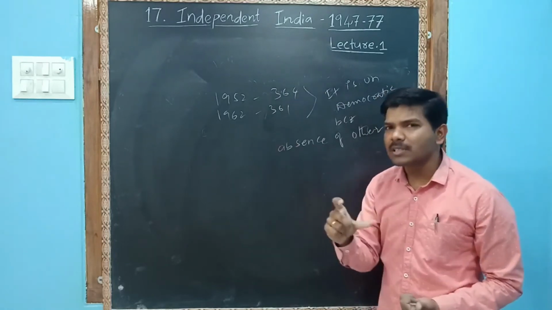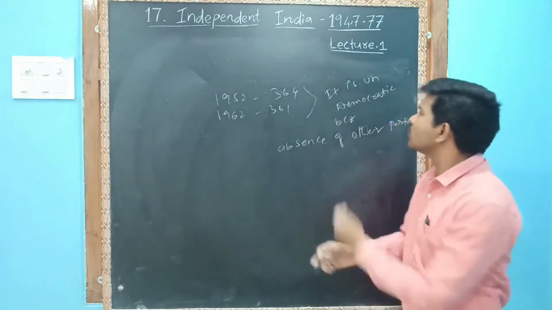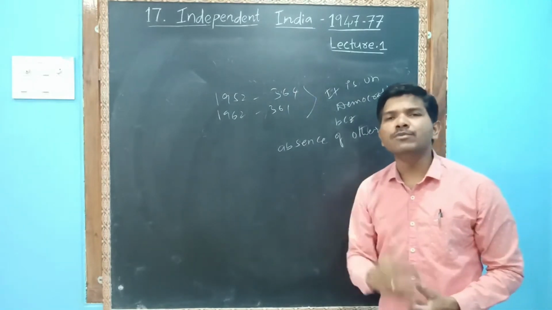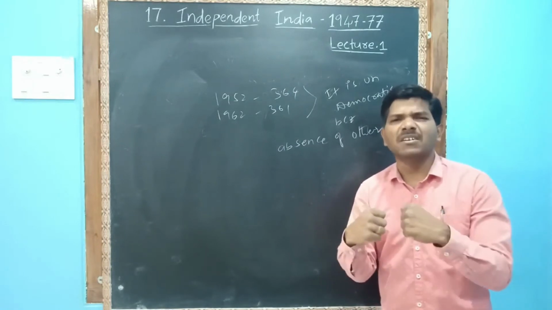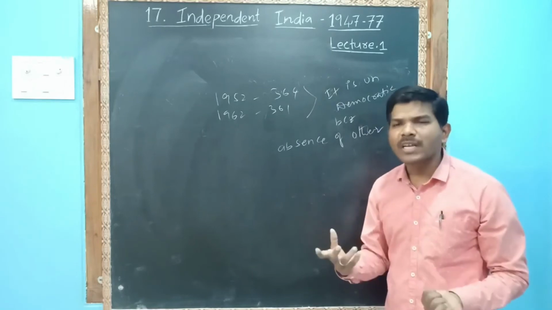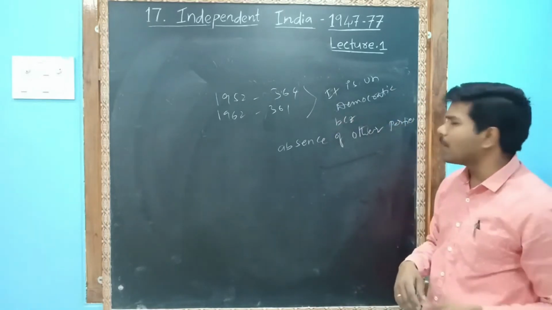So in the initial days, it seems to be undemocratic. Why does it seem undemocratic? Because no other parties competed. They didn't give tough competition to the Congress party. So we can say it was the absence of other parties.